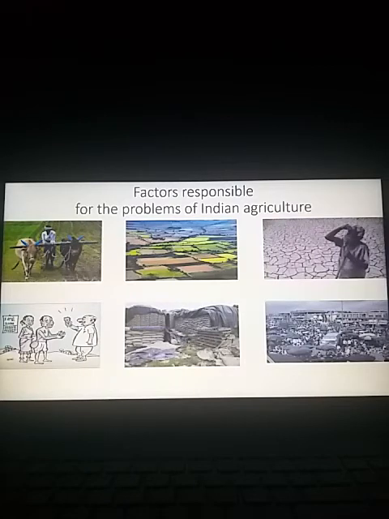And the fifth one indicates the lack of storage, storing the goods in an unscientific way, and inadequate marketing. So focusing on these problems, we are going to discuss in detail, clear, the problems faced by Indian agriculture.